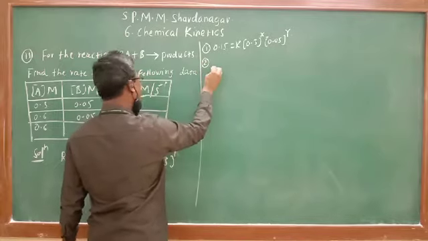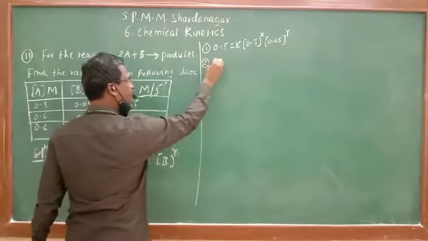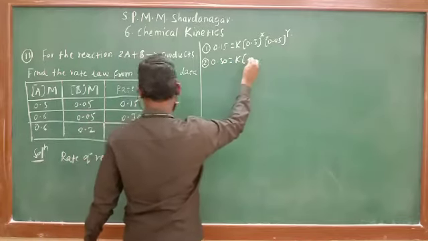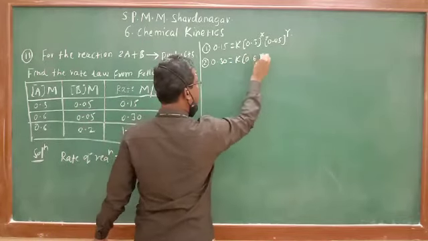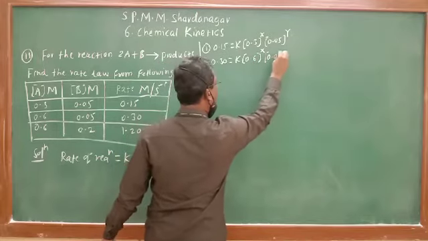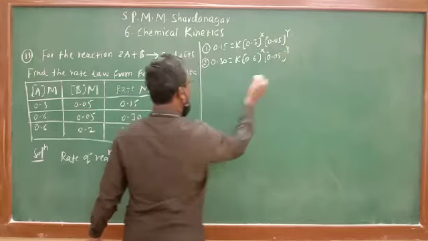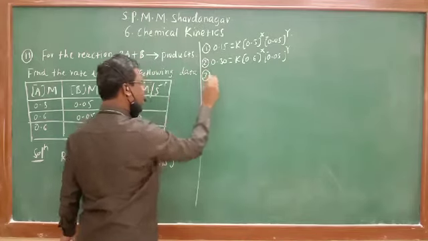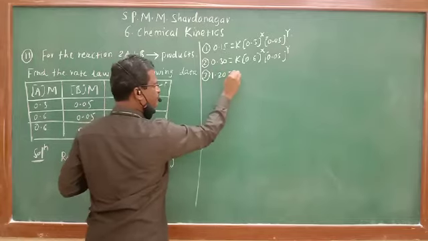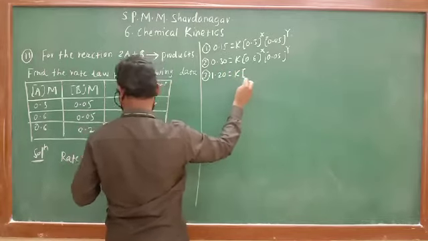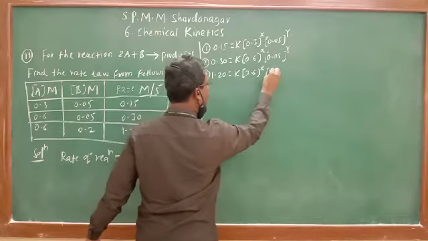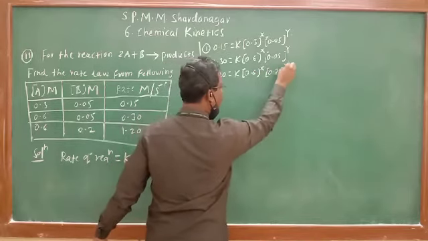Second equation: rate of reaction 0.30 is equal to K, concentration of A 0.6 raised to x, 0.05 raised to y. And third equation: rate of reaction 1.20 is equal to K, concentration of A 0.6 raised to x, B is 0.2 raised to y.